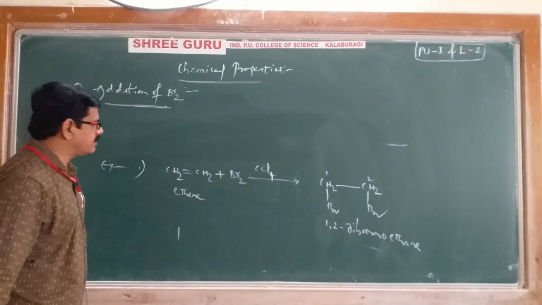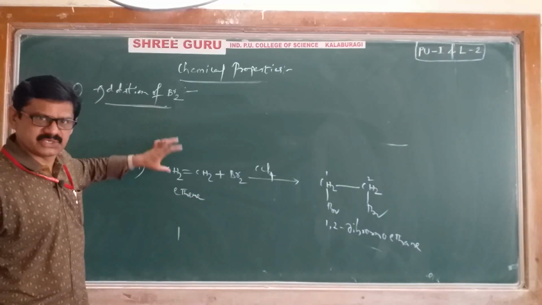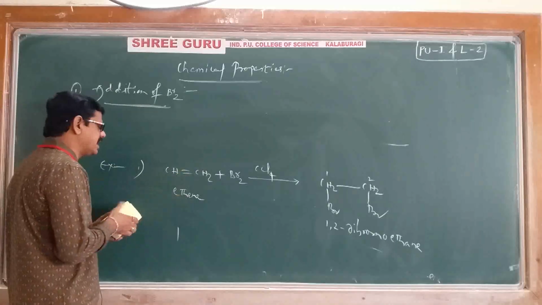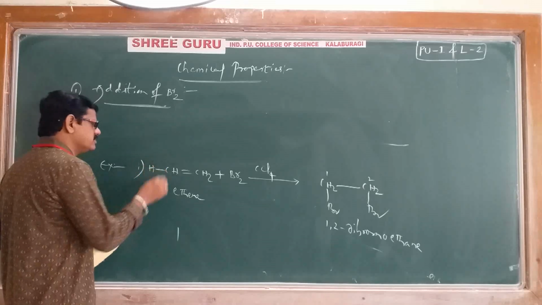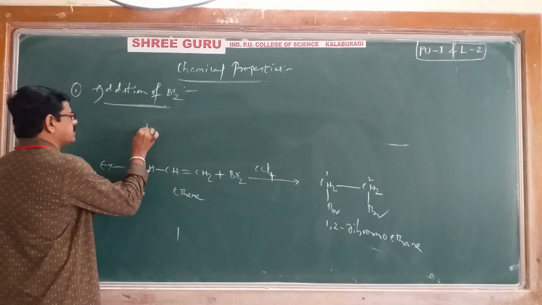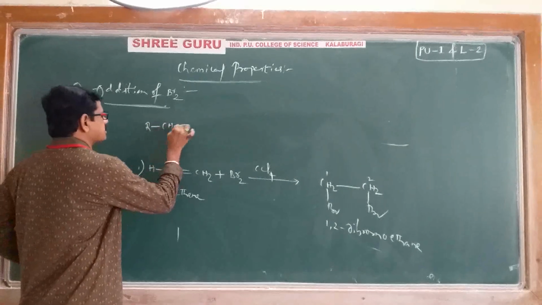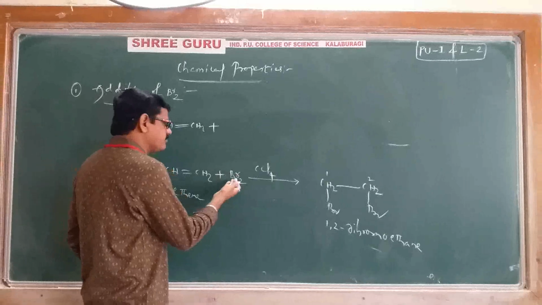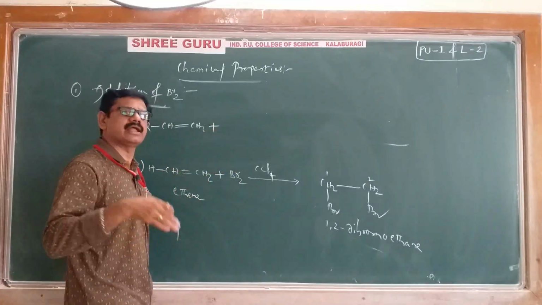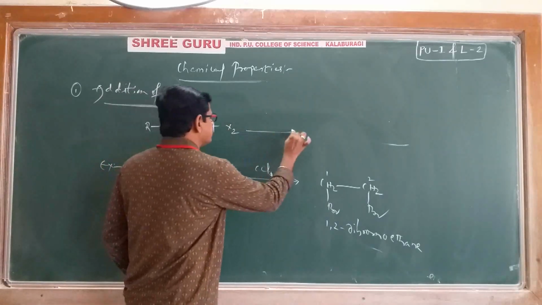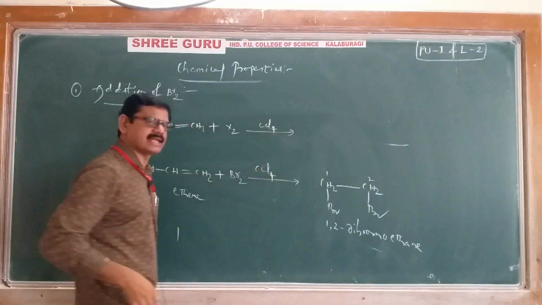Okay. And we can again write a general reaction by using this example. For that purpose, we'll do one thing. One hydrogen I am separating. With the help of this, we can write a general reaction. That is, instead of H, I'll write R: CH double bond CH2 plus, here if you want, directly you can take bromine, or you can take X also. We'll write X2, in the presence of an inert solvent like carbon tetrachloride.